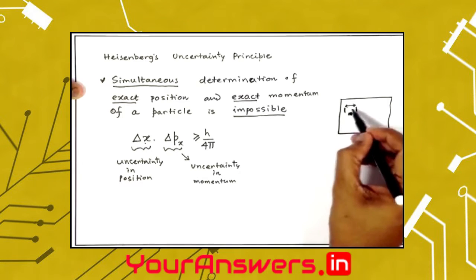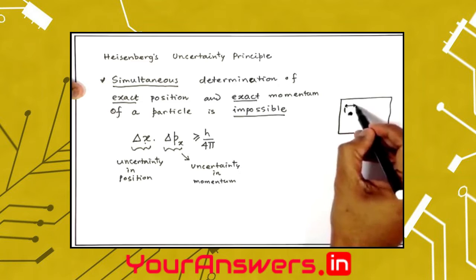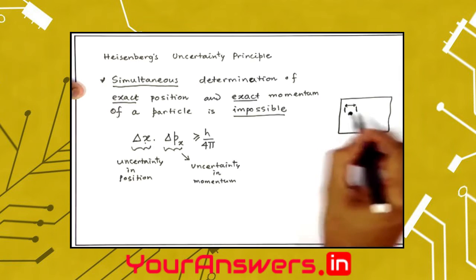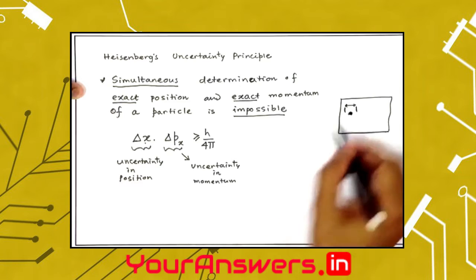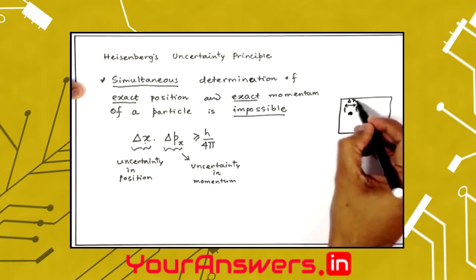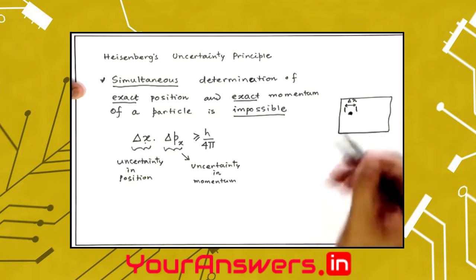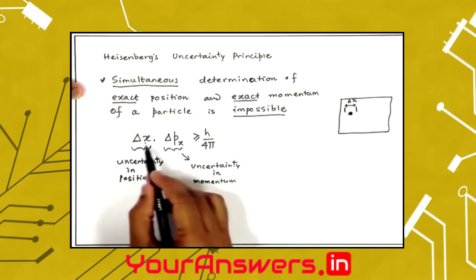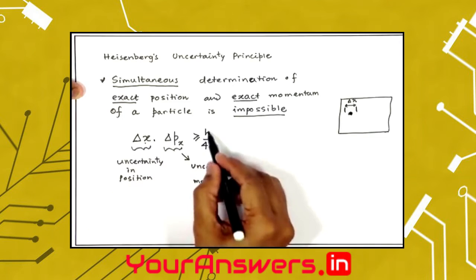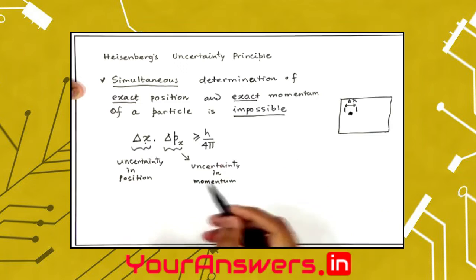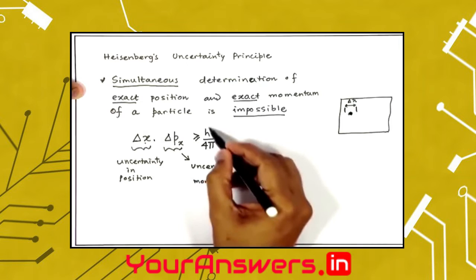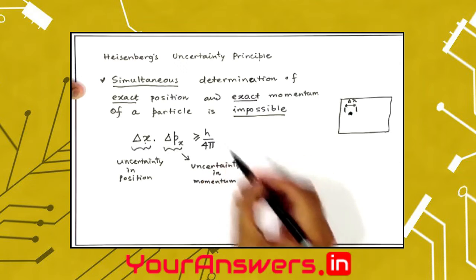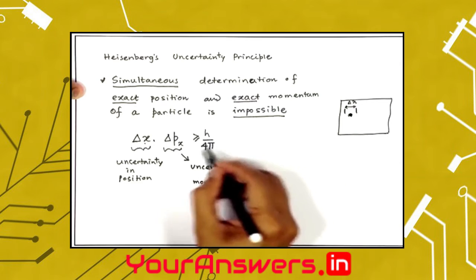This is what is known as the uncertainty in determining the position. So we can say where it is, but with an error bar. So this is given as delta x, and similarly its uncertainty in momentum is delta px. The multiplication of these two uncertainties is always greater than, or at minimum equal to, this constant h by 4 pi. h is Planck's constant, you know, and 4 pi is again a constant.